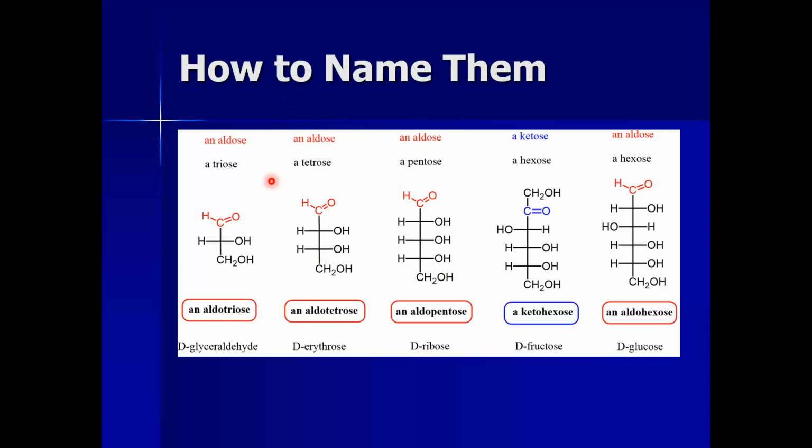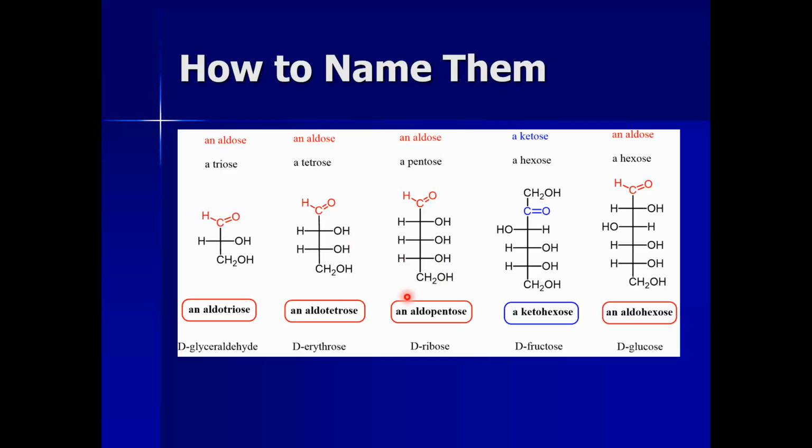And if an aldose sugar has 4 carbon atoms, we say it's an aldotetrose. It is also a D sugar, because the hydroxyl group is present on the right hand side. But right now we will say it's erythrose.